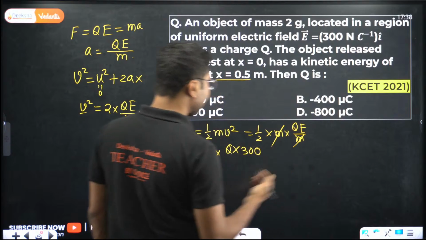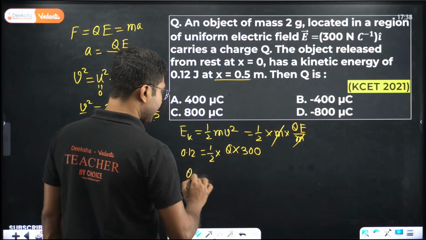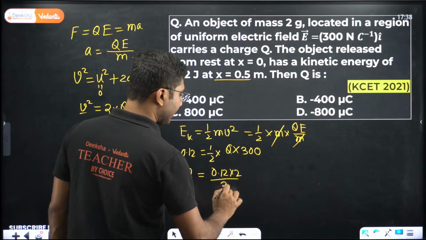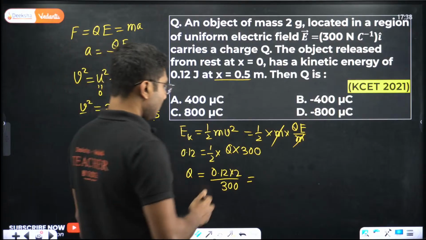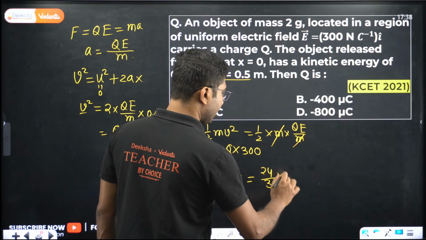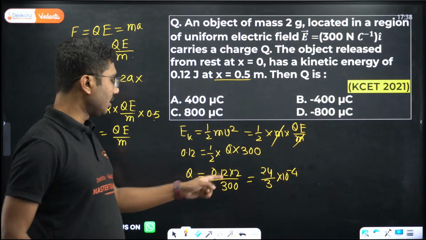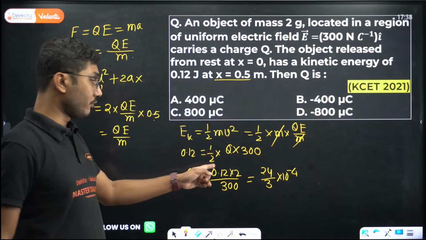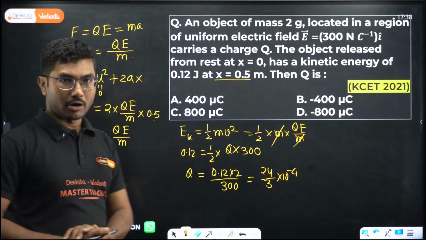Okay, sign we will come to it later on. Okay, so Q is basically 0.12 into 2 divided by 300. Okay, so it will be, let's calculate, 24 by 3 into 10 to the power of minus 4. Okay, 1 2 zeros, so 2 0 was in division, 2 decimal places were there in the numerator, so it becomes 10 to the power of minus 4.